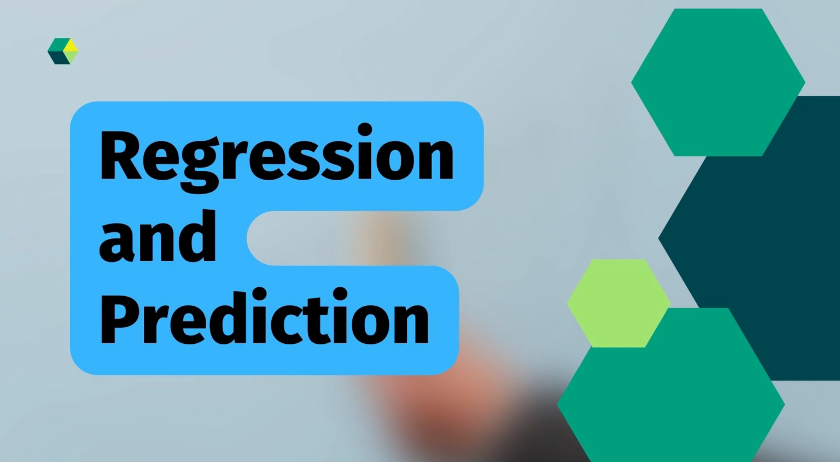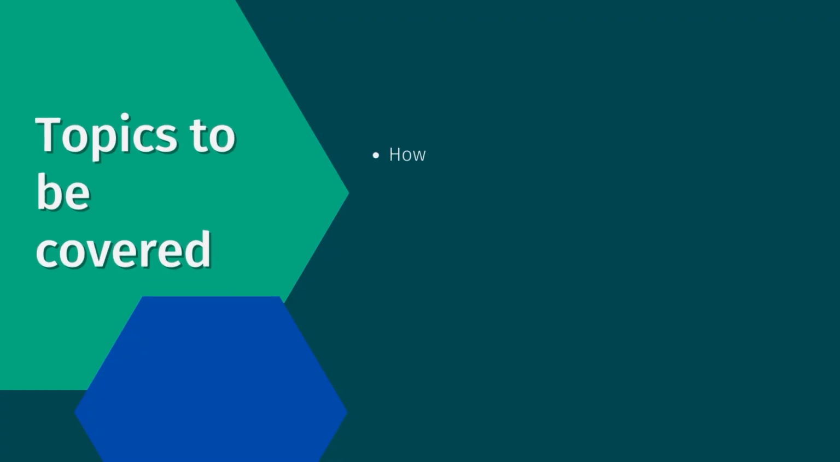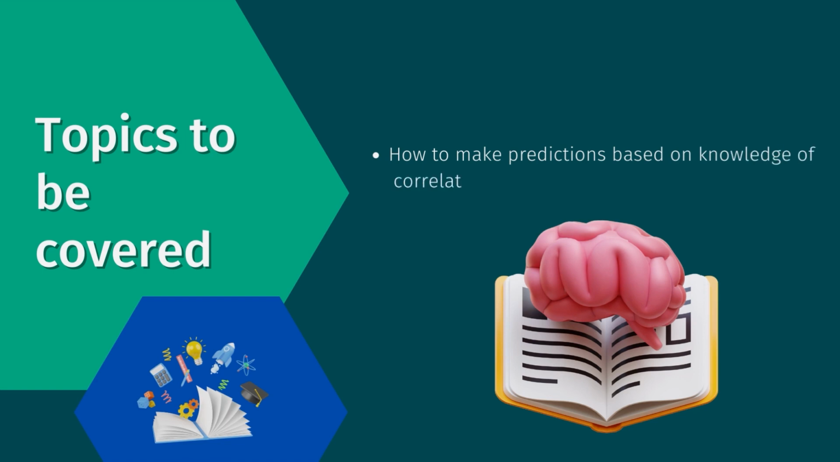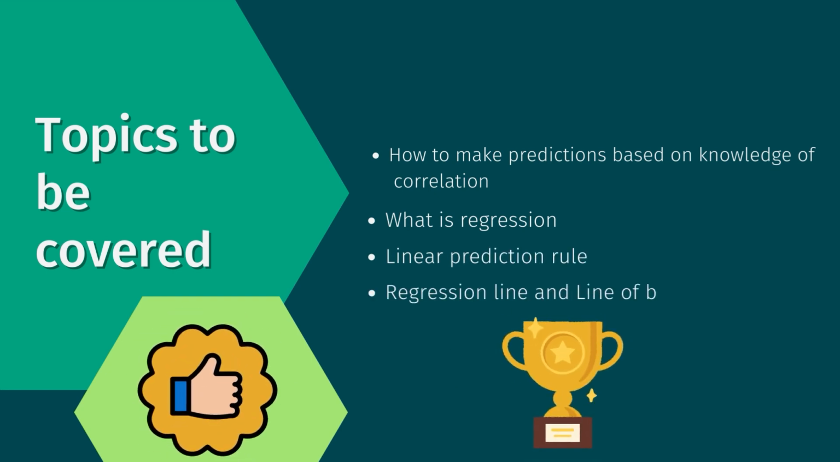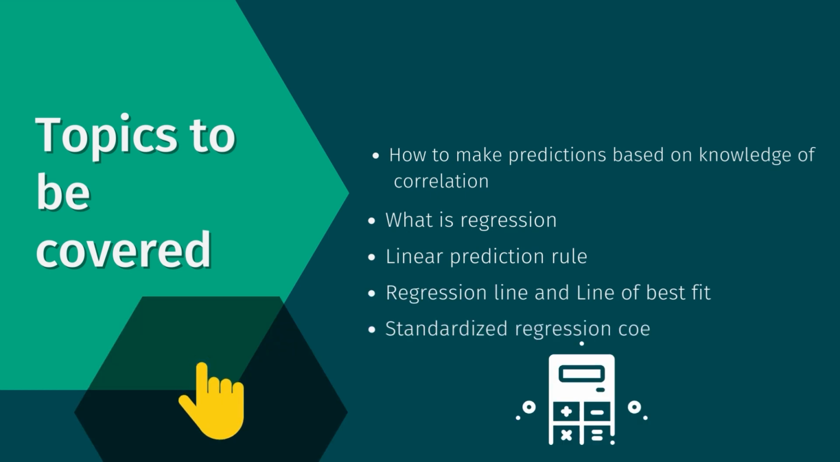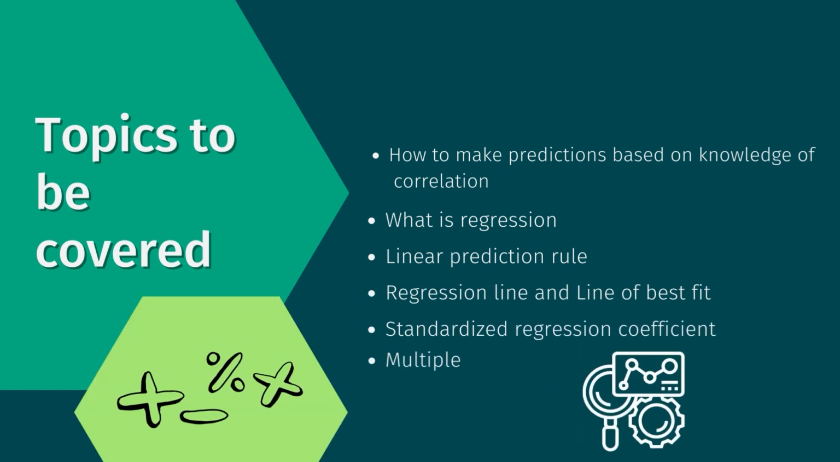The topic for today's video session is regression and prediction. What we'll be covering, just have a quick glance at it. We'll be talking today about how to make predictions based on the information we get from correlation. What is regression? What is linear prediction rule? What is regression line and line of best fit? The concept of standardized regression coefficient and multiple correlation.